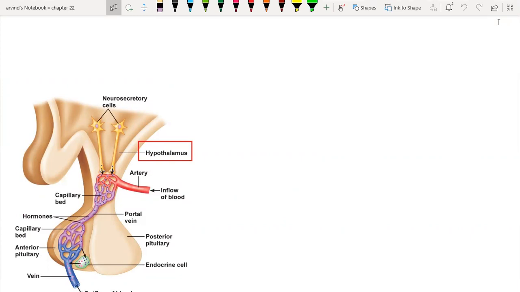So I'm going to start with chemical control and coordination, and the first thing that we are going to discuss here is on hypothalamus and pituitary, very basic information that we are going to see.